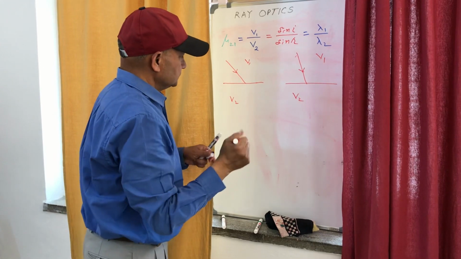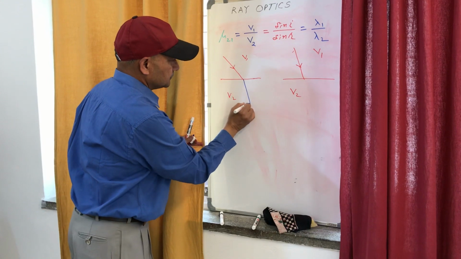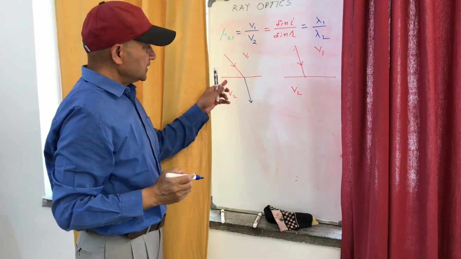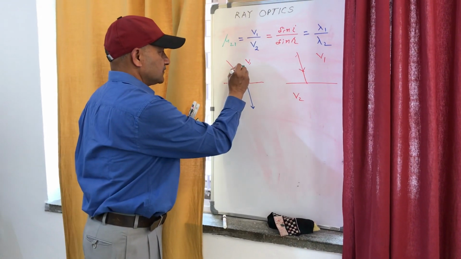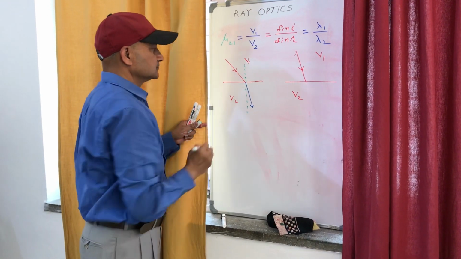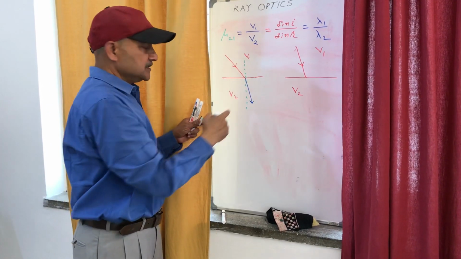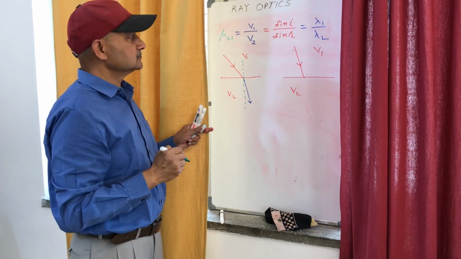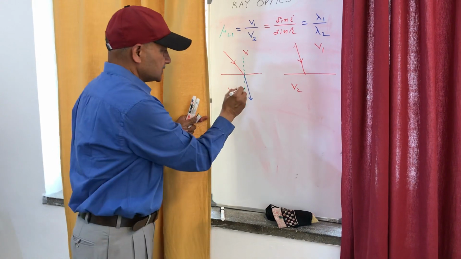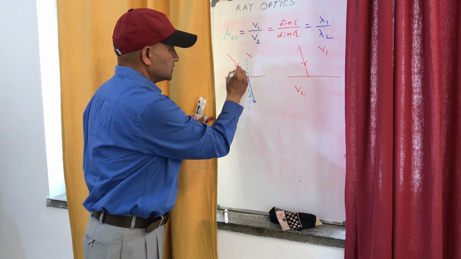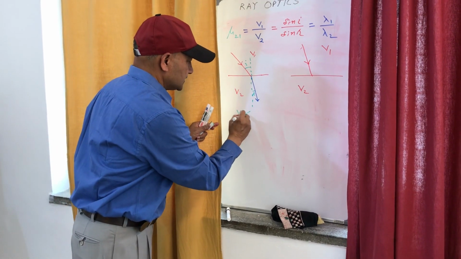Now see, suppose it bends like this. How is it bending? It is bending towards the normal. Now guess whether its speed is increasing or decreasing. It is bending towards the normal, which means its speed is decreasing. Speed is decreasing, therefore r is also decreasing. This is r, this is i. So here V2 is less than V1.